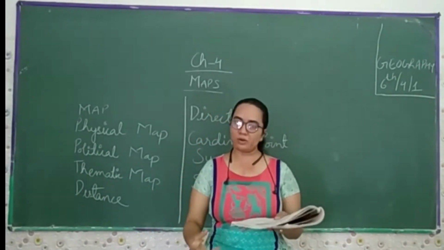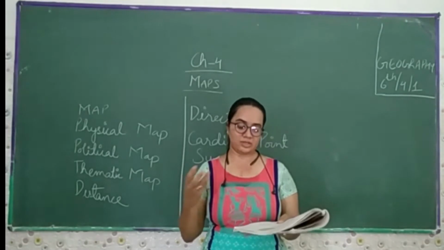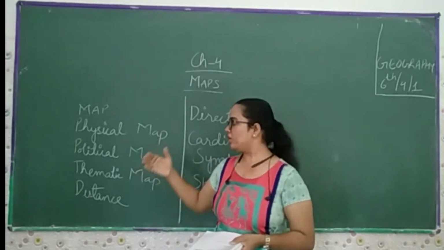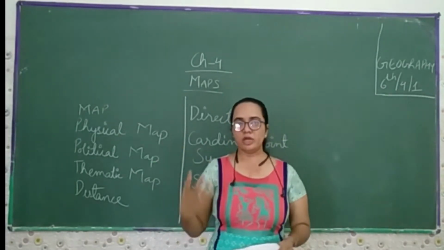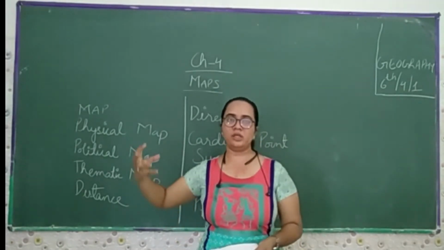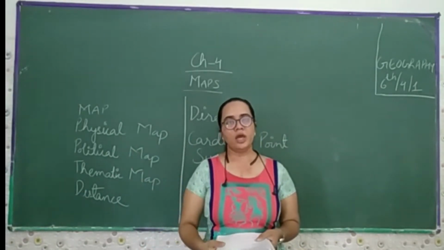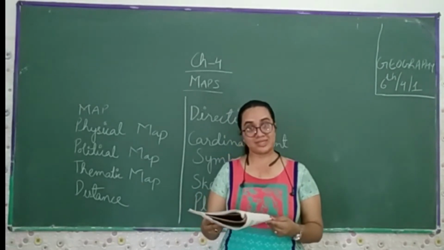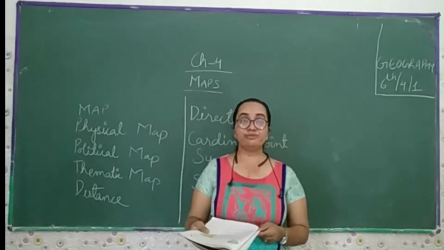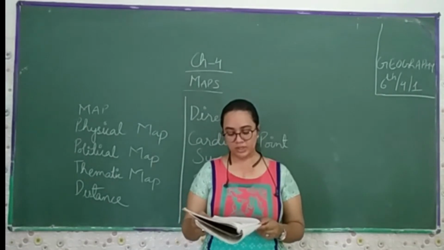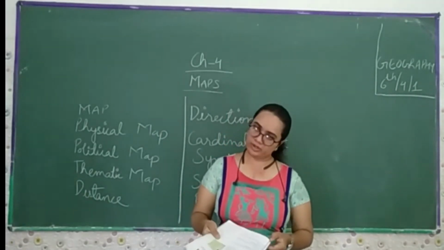Features of the earth, such as mountains, plateaus, plains, rivers and oceans, are shown in the physical map. If we talk about the political map, where you show the states, cities, villages and towns, this is called the political map. Political maps show the cities, towns, villages, and the different countries and states of the world, along with their boundaries.